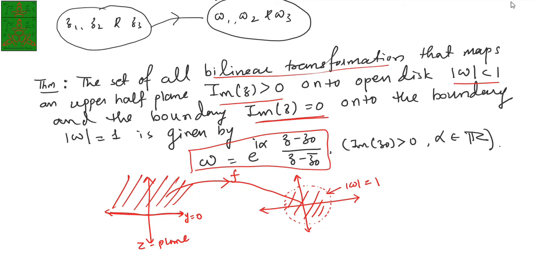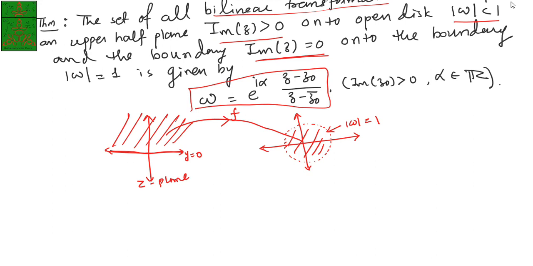This is a special kind of bilinear transformation that we are finding. That means all those bilinear transformations which transform the upper half plane to the unit open disk and the x-axis to the unit circle. We need to find all the bilinear transformations having this property.